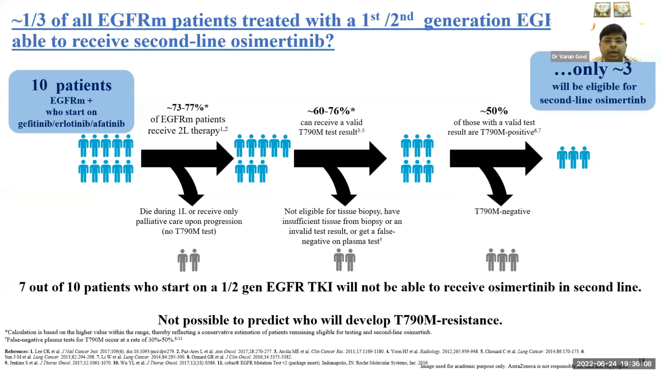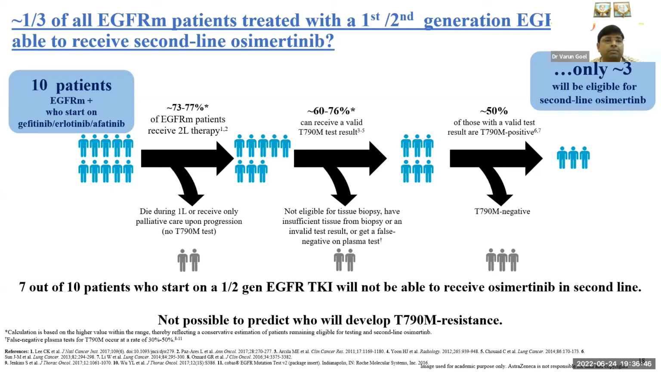So now coming to this slide, this is a very important slide, and this is mainly against the motion that we should use sequencing. What I want to say is, if we use sequencing, like first generation followed by second generation or third generation, or start with second generation followed by third generation, then what is the problem? The problem is that of all EGFR mutation patients, if we treat with first or second generation TKI, only one-third of patients will receive second line osimertinib, and only if the patient is eligible for that.